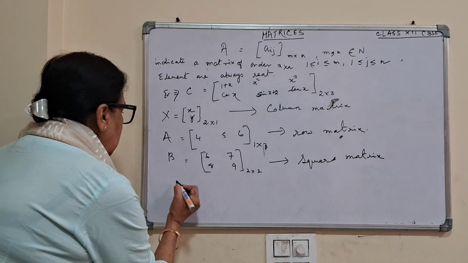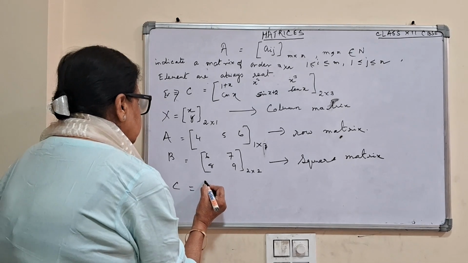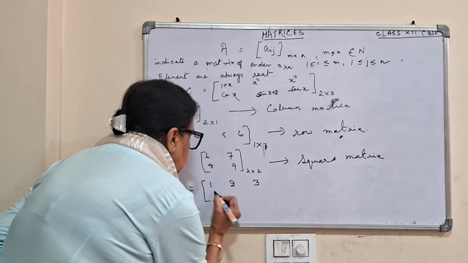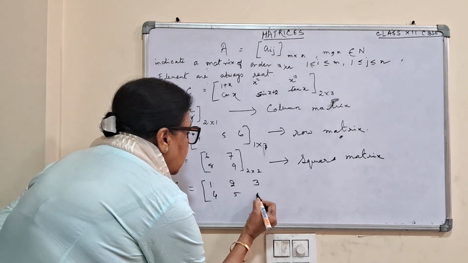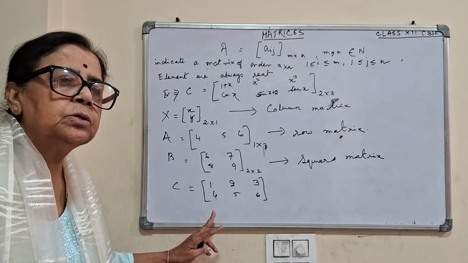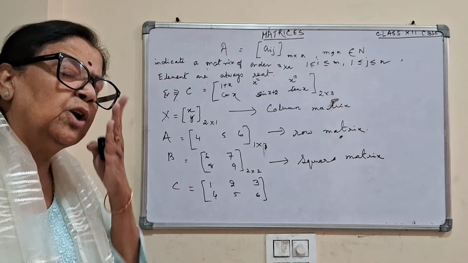And C, I write this as 1, 2, 3, 4, 5, 6. How many rows? 2 rows and 3 columns.